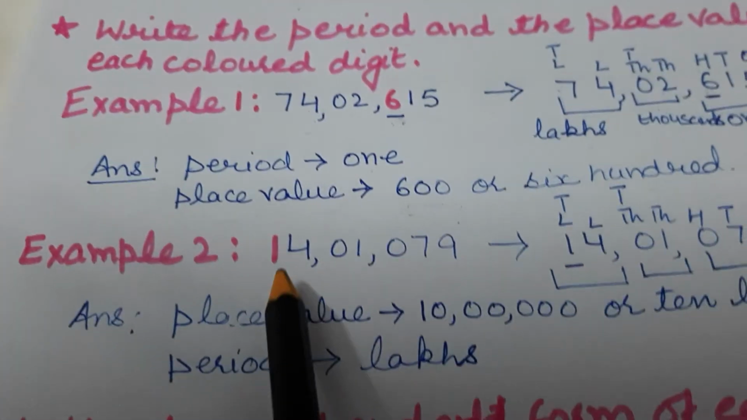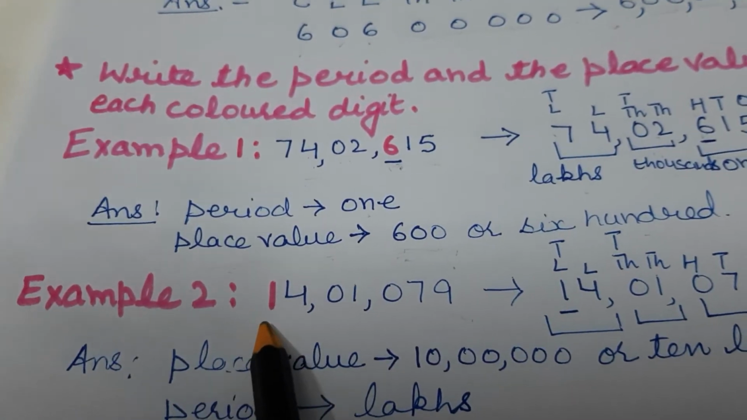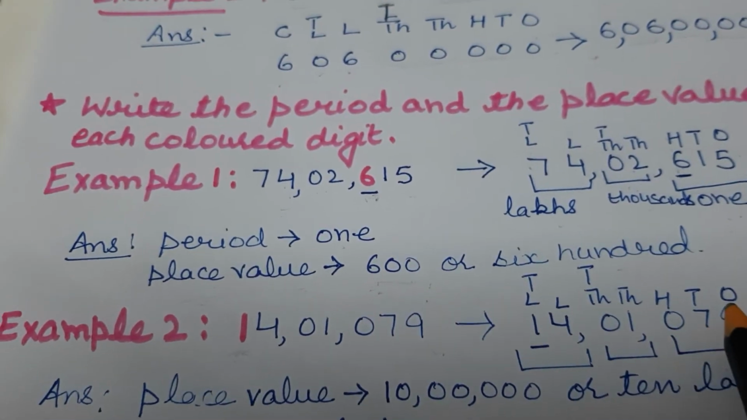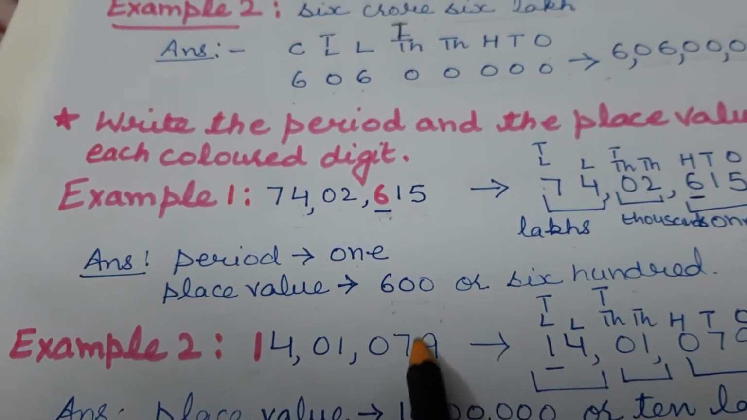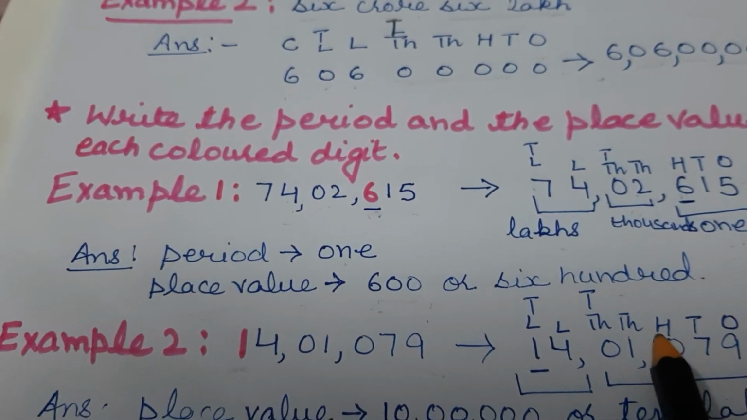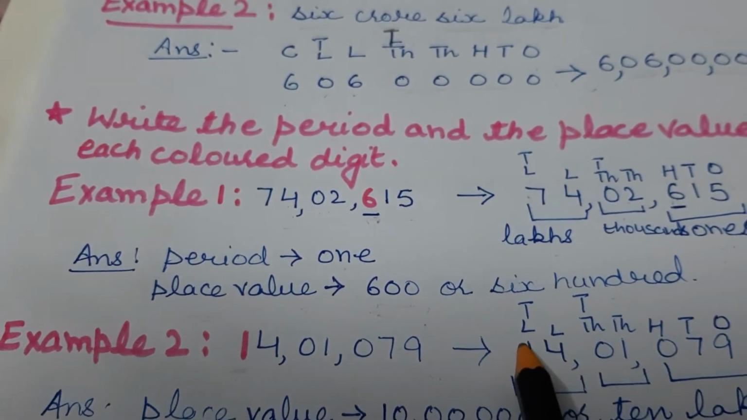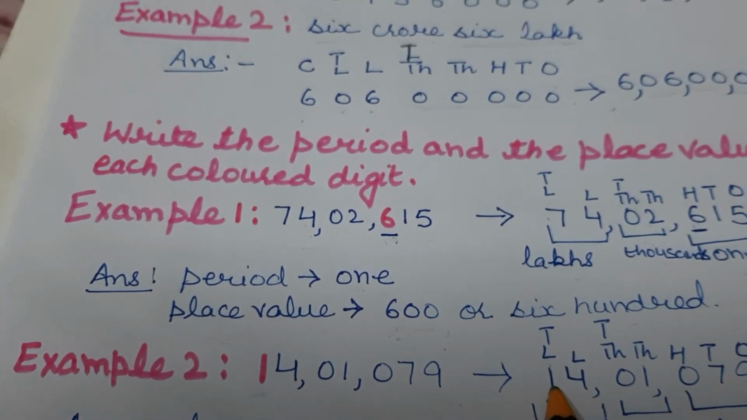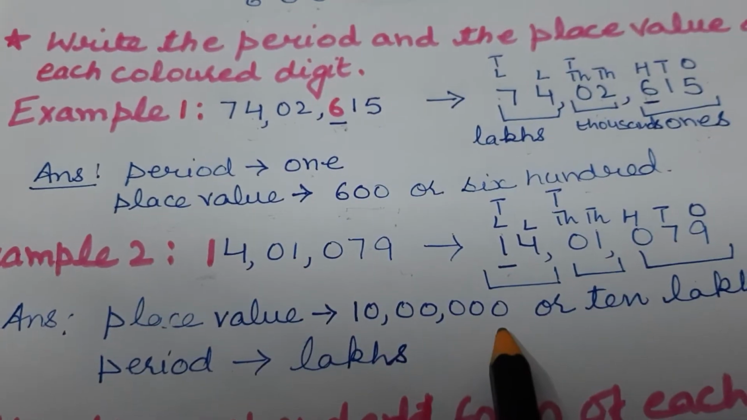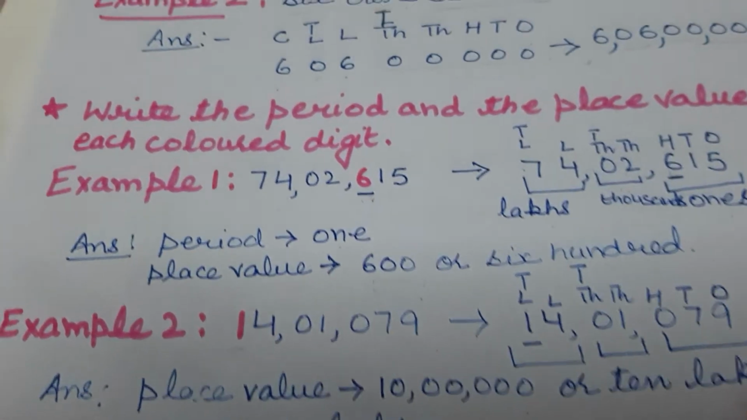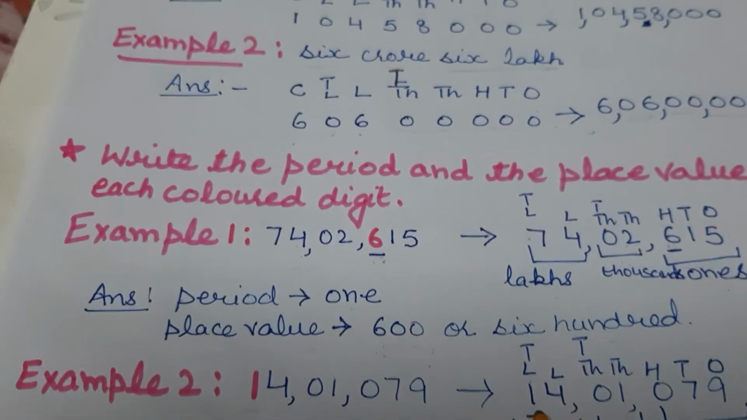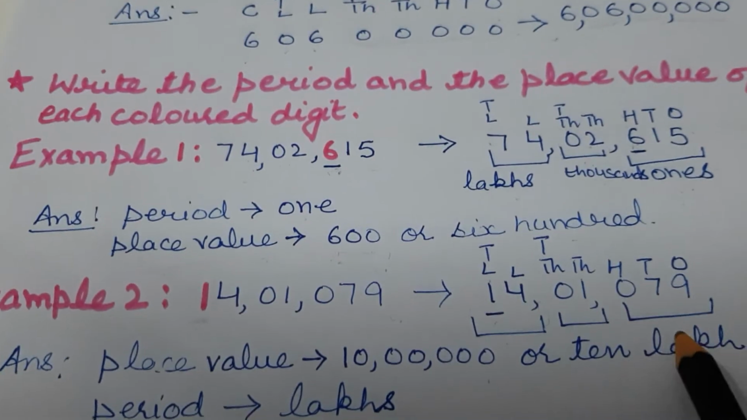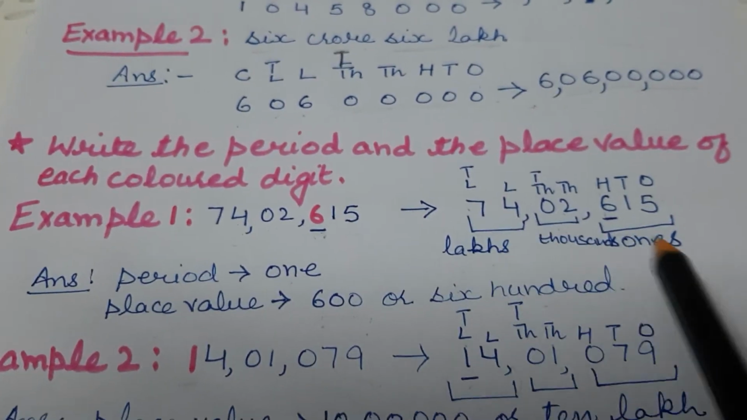Similarly, I am taking a second example. In this, 1 is colored. First step is to write the places on the digits: ones, tens, 100, 1000, 10,000, lakh, 10 lakh. So 1 is on 10 lakh, so its place value is 10 lakh. Now which period does it come under? It comes under the lakh period. Periods no need to write like this. This is just for understanding.